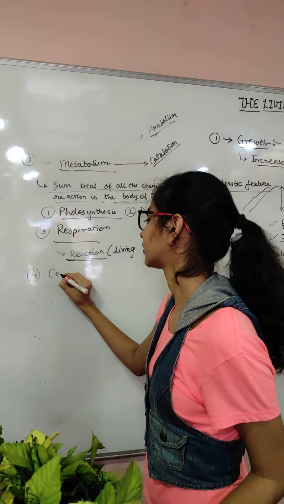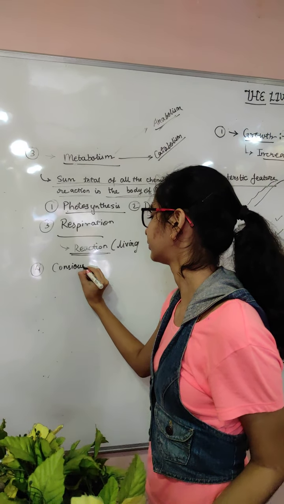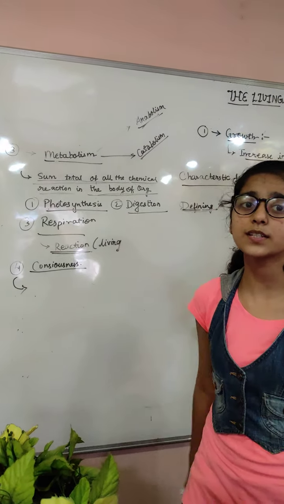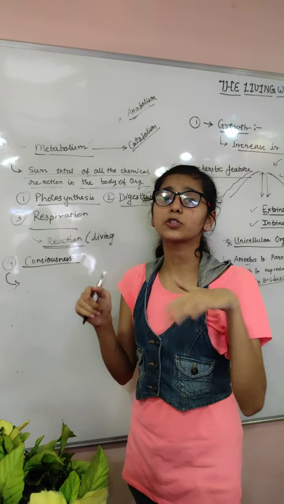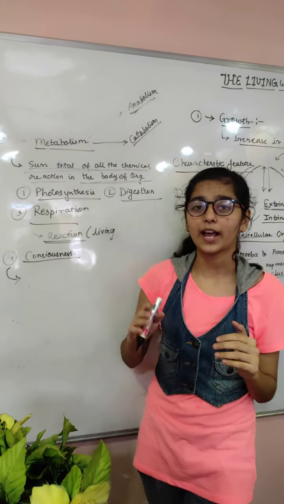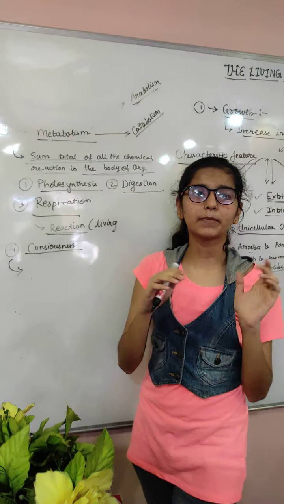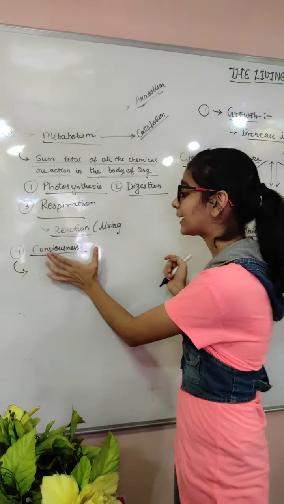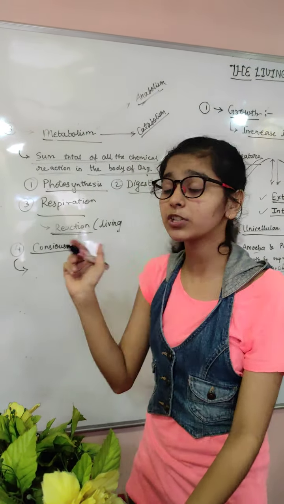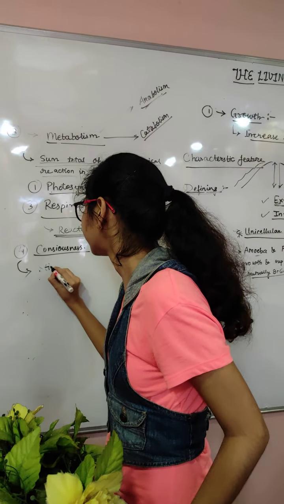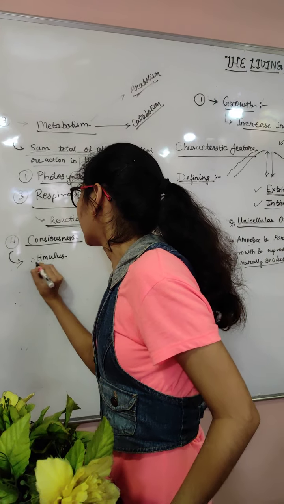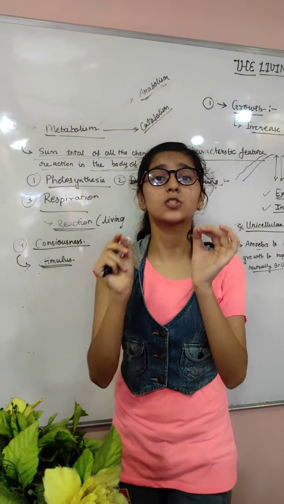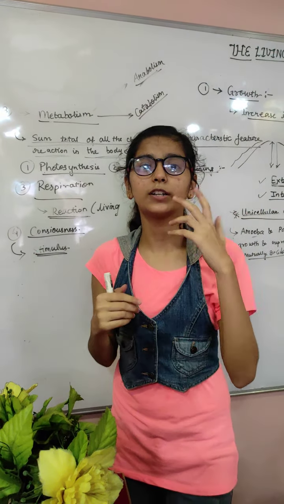that is consciousness. What is consciousness? Consciousness is that you respond to something. That means, if I call somebody, hey please come here, he will listen to me and he will respond to me, right? So that is consciousness, and in scientific language we call this a stimulus. Sense organs. And how will we respond to this stimulus? By the presence of our sense organs, or we call them receptors.